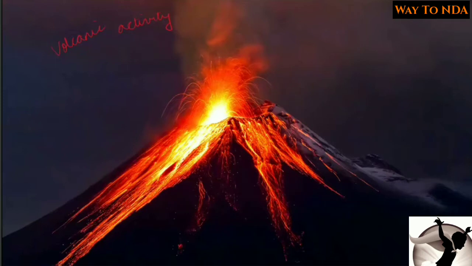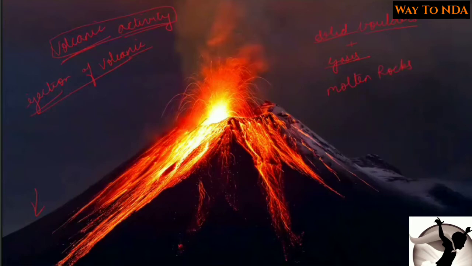Volcanic activity is the ejection of volcanic material from the interior part of the earth, that is, from the inside of the earth. That is called volcanic activity. And this volcanic material sometimes consists of solid boulders, and sometimes it also consists of gases, or sometimes molten rocks.